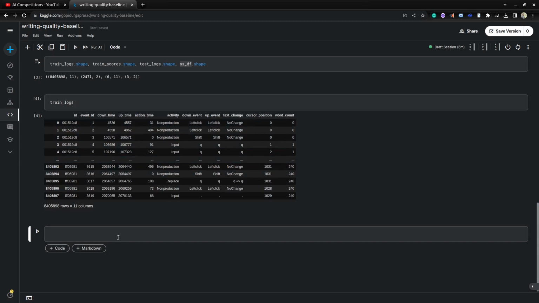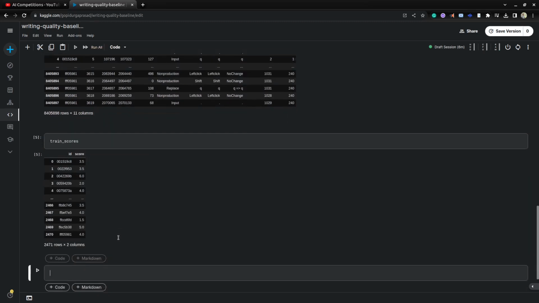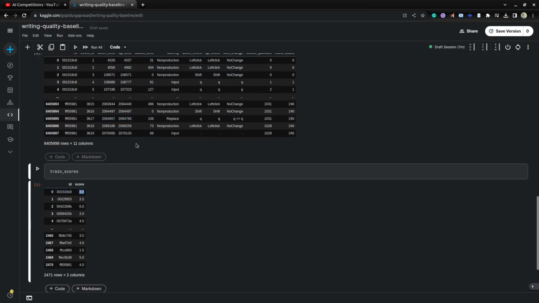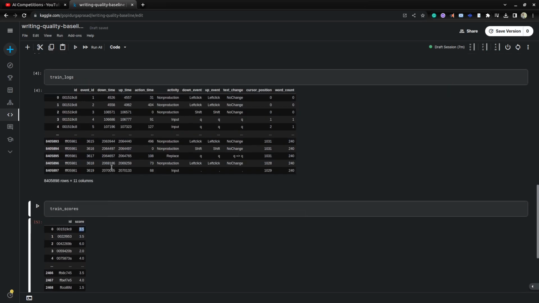If you see the train scores, here we have the ID, and for each ID they have provided scores. For example, this is the train scores. So for each ID they provided the scores.